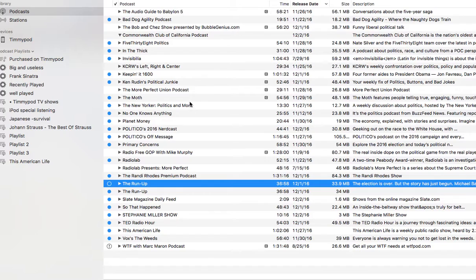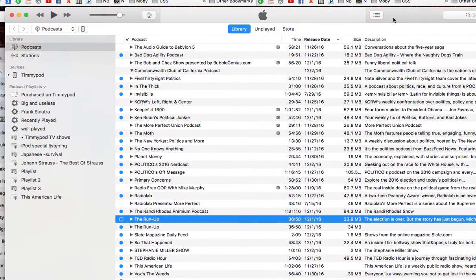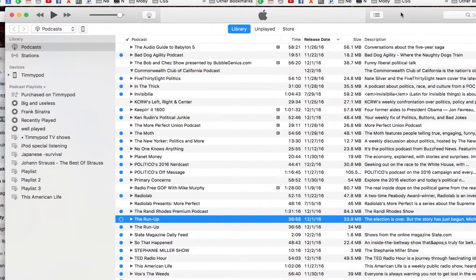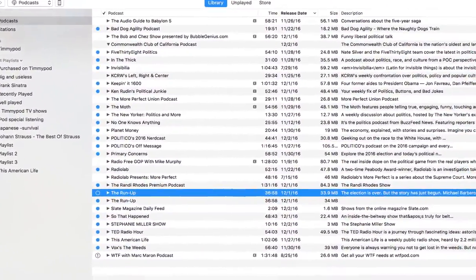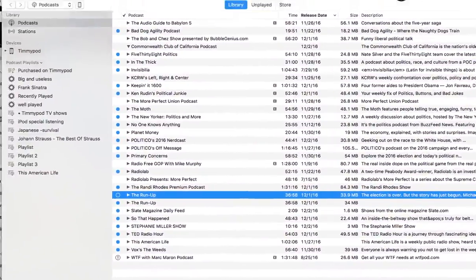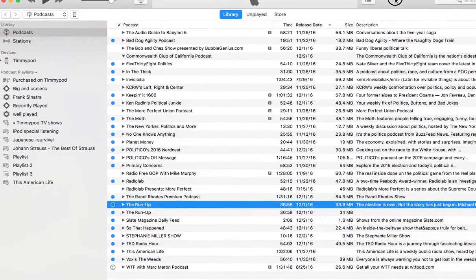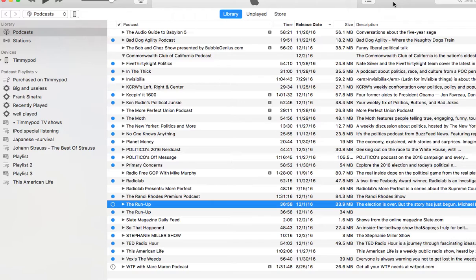I don't know how to make this show the icons instead of this list, although I like the list, but I'd like to know how to flip back and forth. There doesn't seem to be any spot here for... Is that the display? No. There's no thing that shows me where to change the display to icon view either. So I don't know. This new iTunes, I'm not liking it. I'm not liking it.